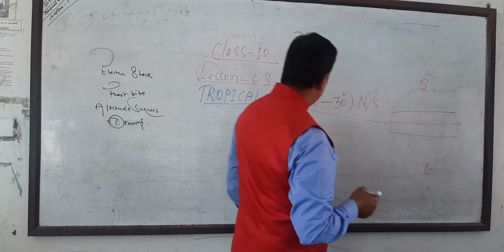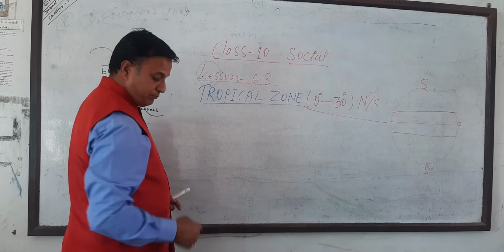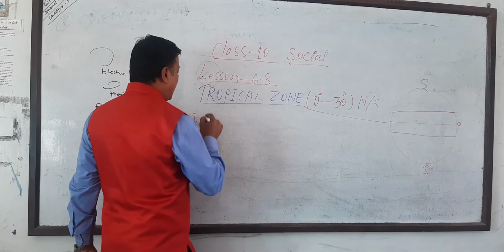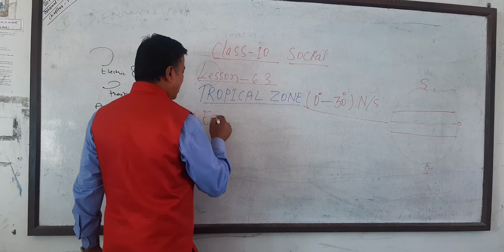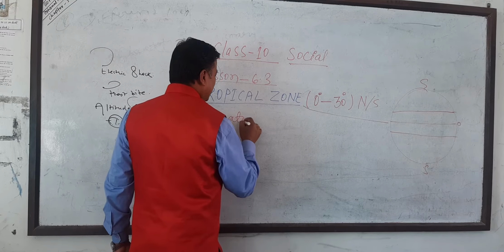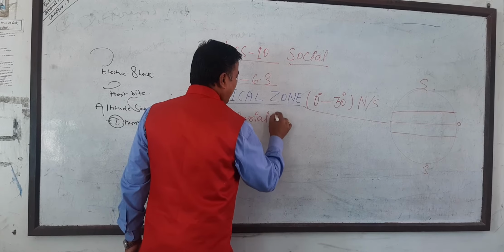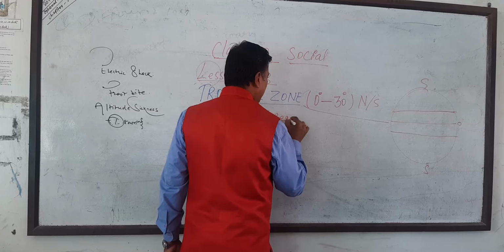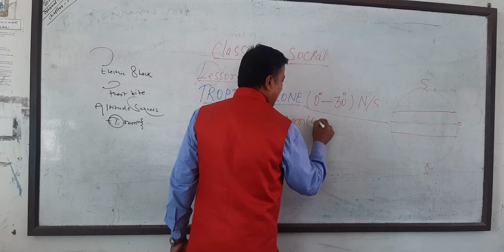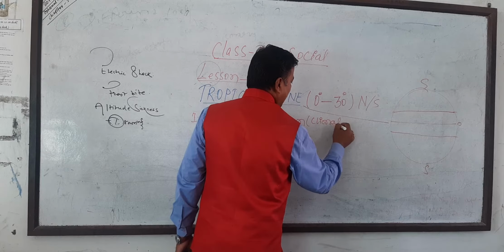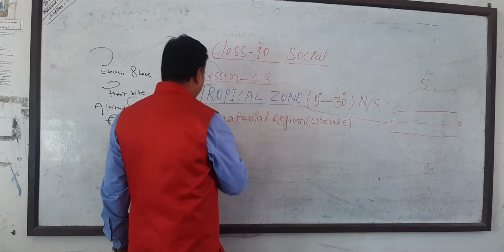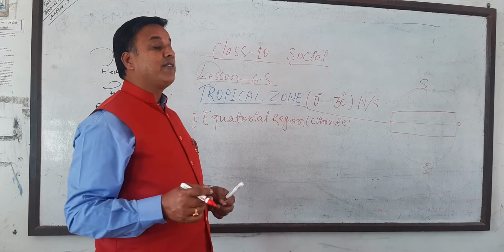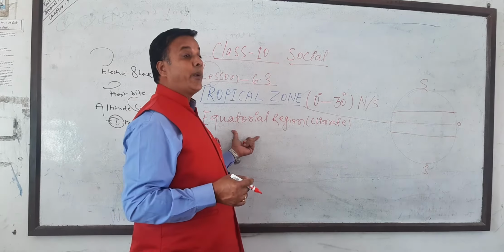Now the first one, number one, is the equatorial. Now the region I am talking about, equatorial regions. Equatorial, is it the climate or the region? It is called a climate, because here we are discussing the climate, so it's equatorial climates. In the equatorial region or climates, where is the distribution of this climate?